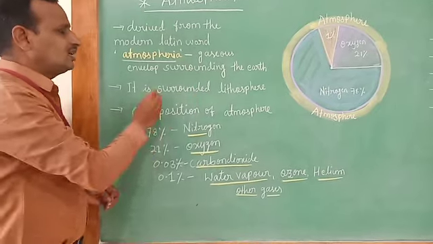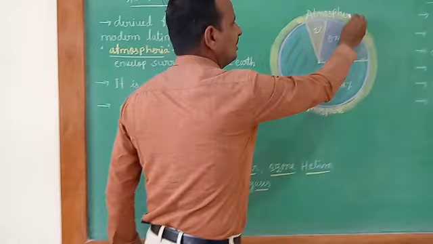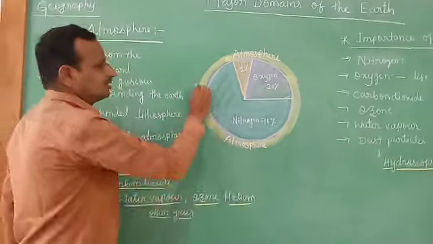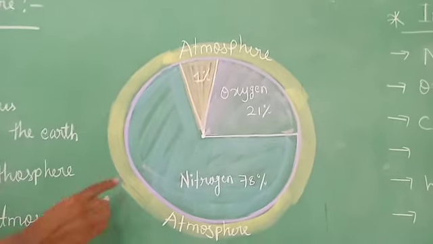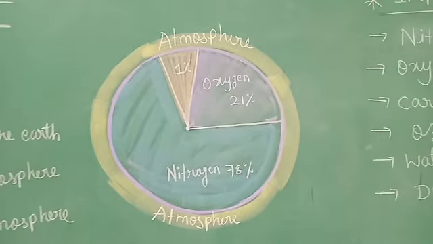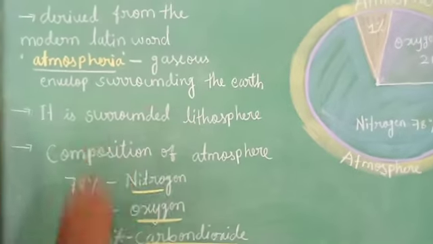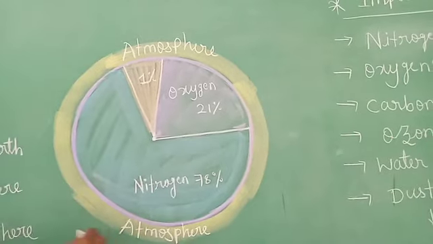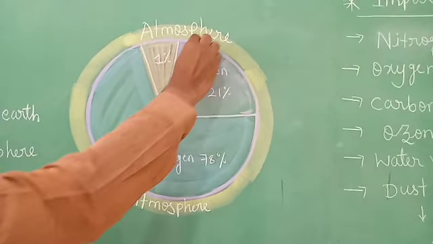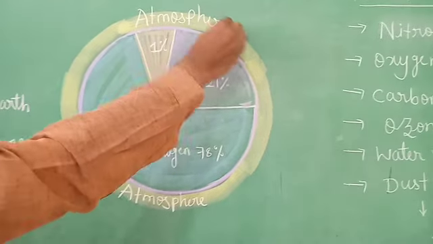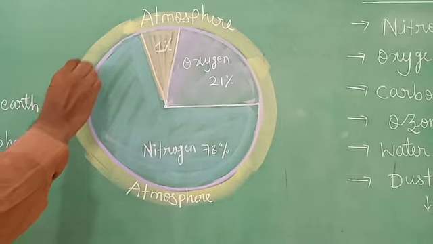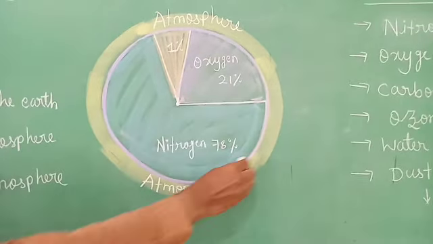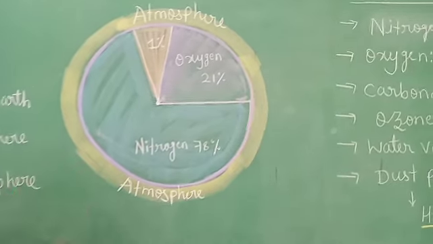This is the meaning, because the atmosphere layer is surrounding the earth like this. This figure shows the atmosphere layer surrounding the earth, and it surrounds the lithosphere. Children, you already know that the outer surface of the earth is called the lithosphere. The lithosphere is surrounded by the atmosphere. So the atmosphere is the large sea of air, and it contains various gases.